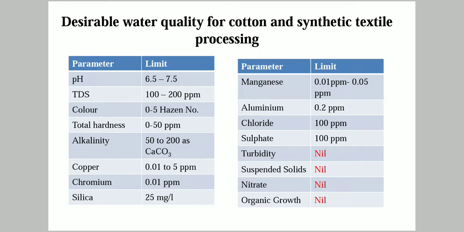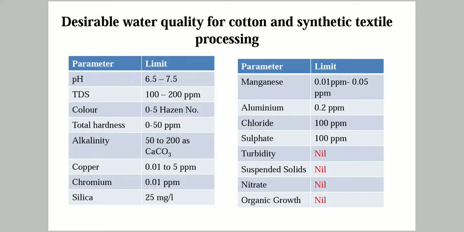Hardness between 0 to 50 parts per million. Alkalinity 50 to 200 as calcium carbonate. Copper should be between 0.01 to 5 ppm. Chromium should be minimal, at 0.01 ppm, since it also imparts color. Silica should be up to 25 milligram. Manganese should be between 0.01 ppm and 0.05 ppm.